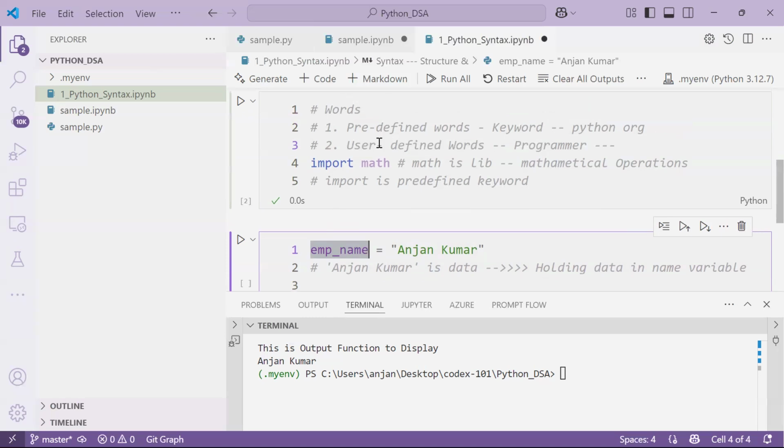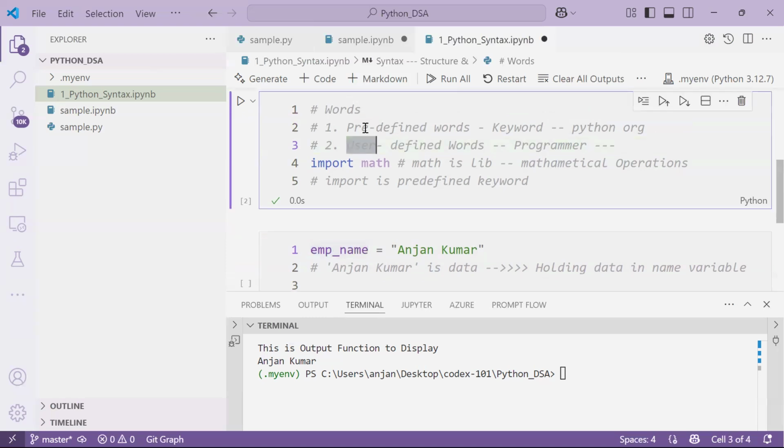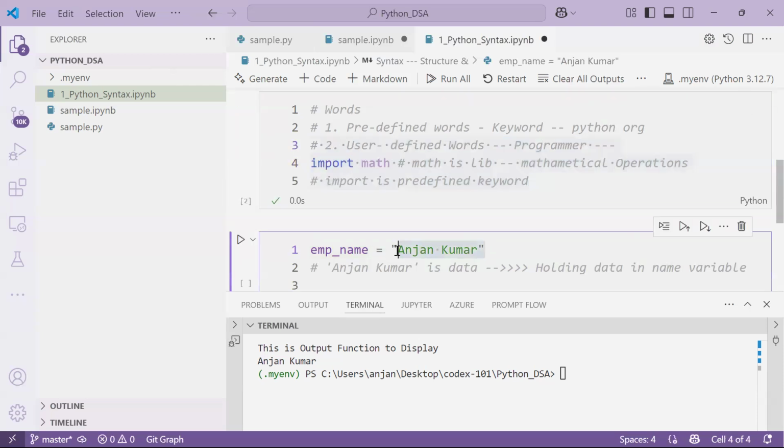But the basic difference between user defined and predefined: import is one library which you have not created, and math is one of the predefined libraries that you have also not created, right? But even though, we are going to be using them in our program. But when coming to this data, it is created by yourself only, and this name is also created by yourself only, right? So something which you have created on your own, we can call it user defined.